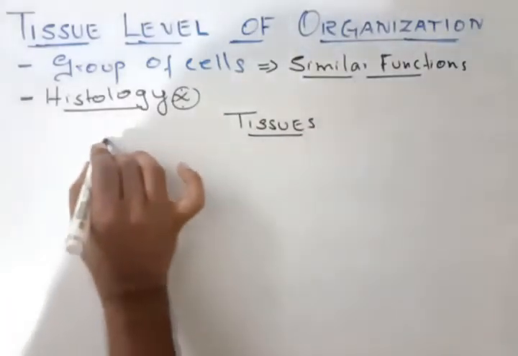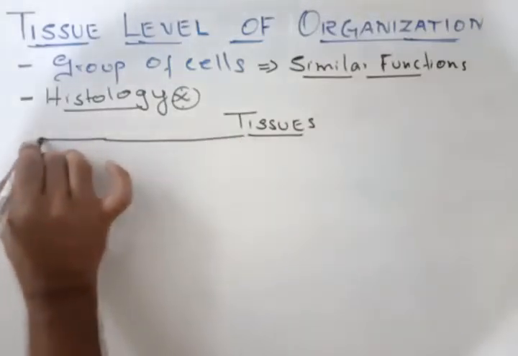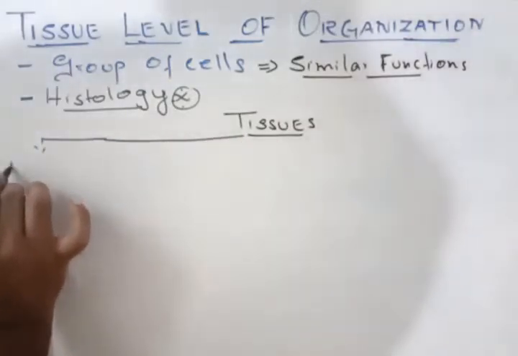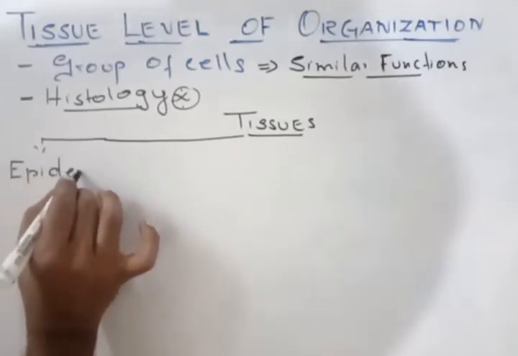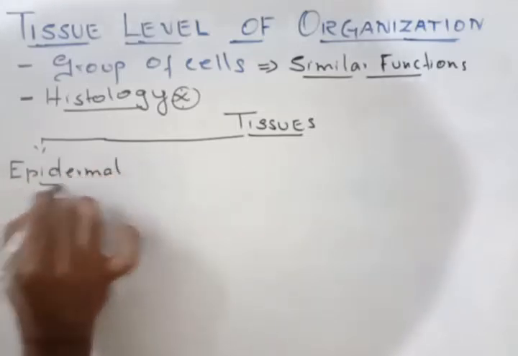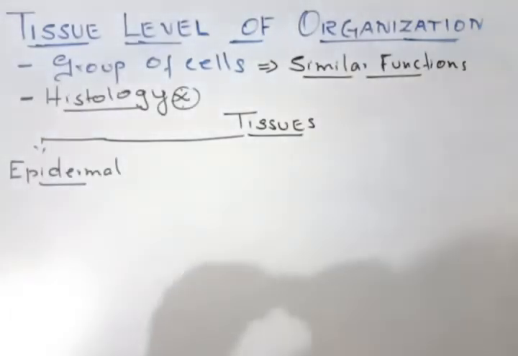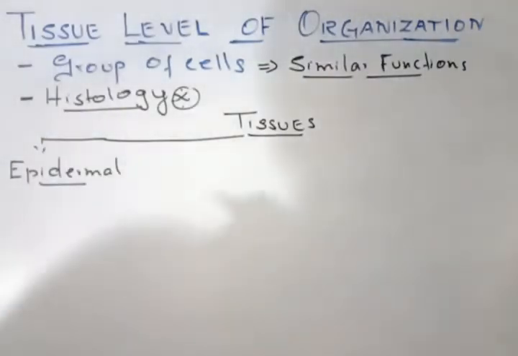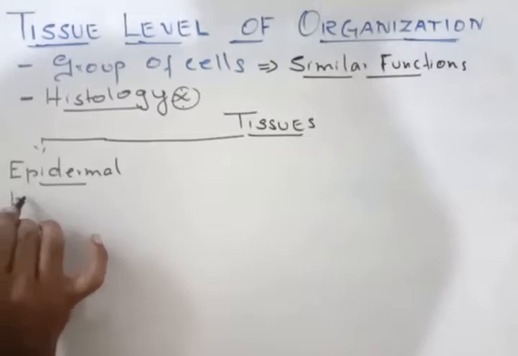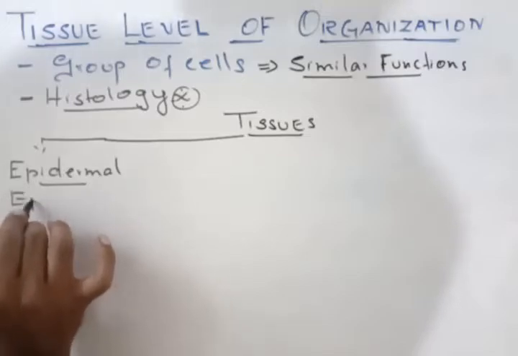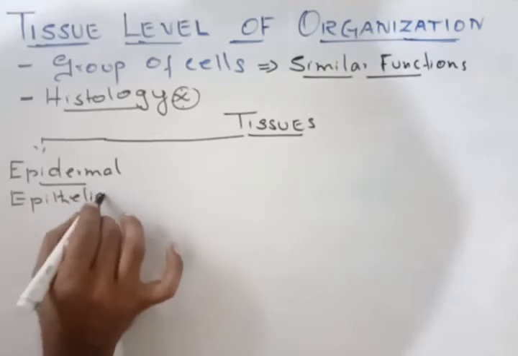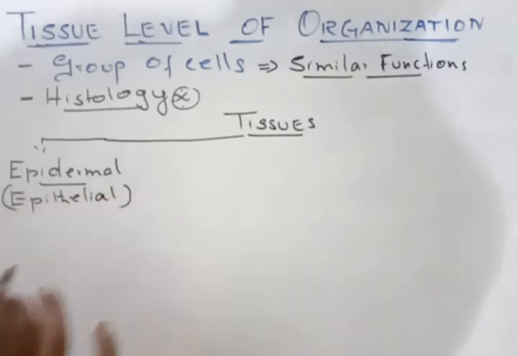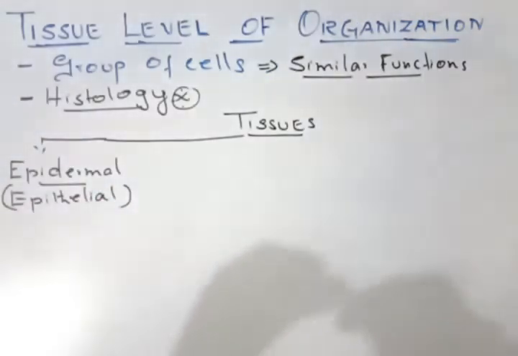Now the first tissue is called the epidermal tissue. We call this epidermal tissue epidermis or even epithelial tissue. The other name for epidermal is epithelial tissues, or epidermis.